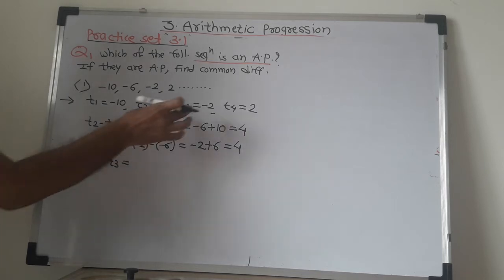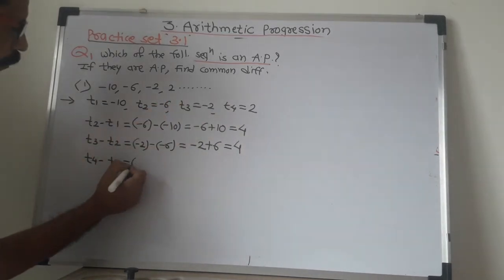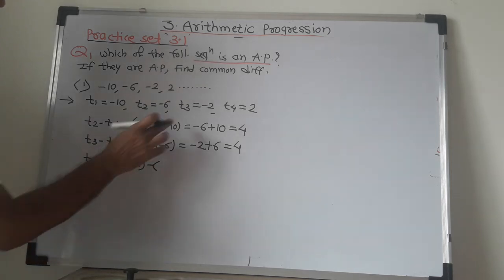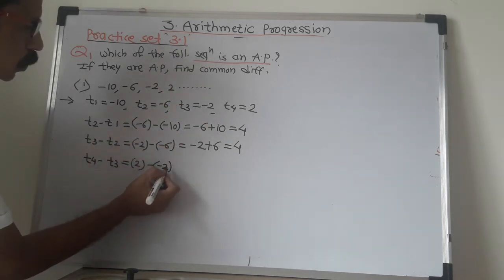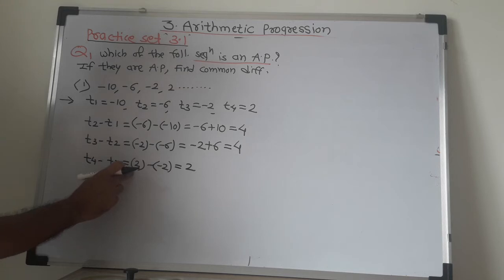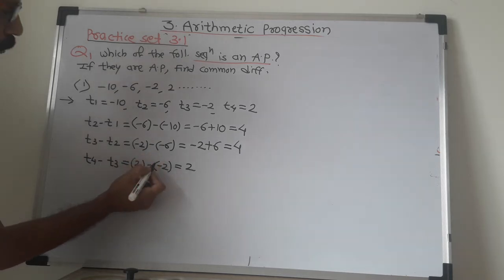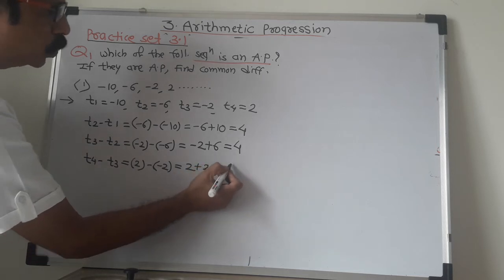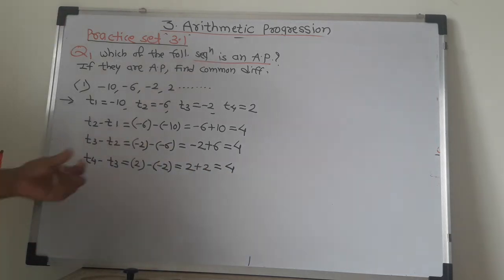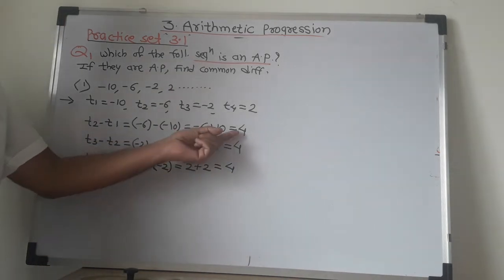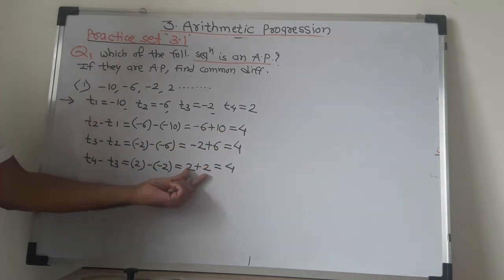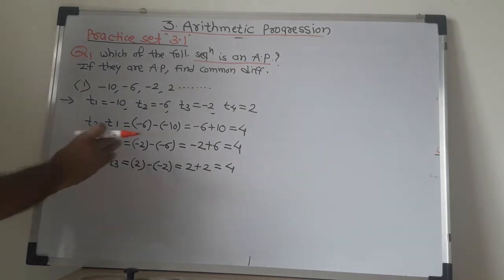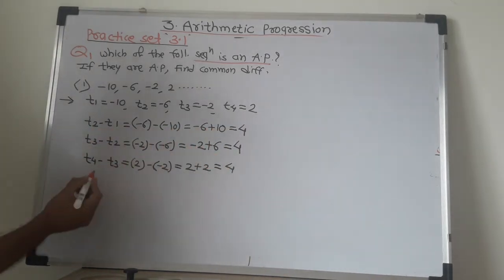Then T4 minus T3. T4 is 2 minus T3 is minus 2. 2 as it is, minus into minus, plus, and 2 plus 2 is 4. Then opposite sign, therefore we did subtraction, sign of the greater. Here same sign, addition, sign of the greater, that is 4. So if you observe, common difference D is same.